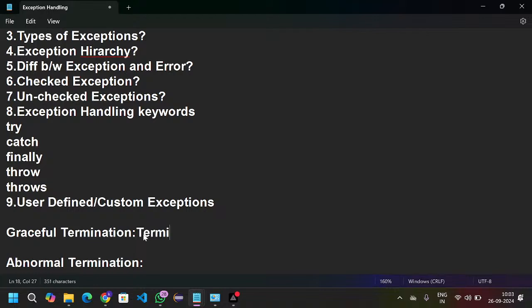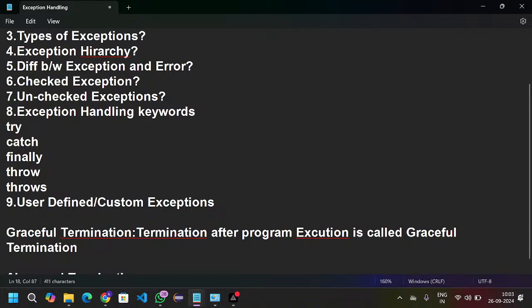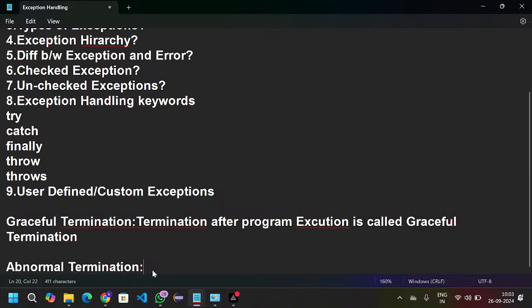The definition: termination after program execution is called graceful termination. What does it mean by abnormal termination?